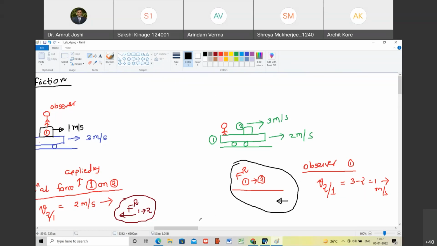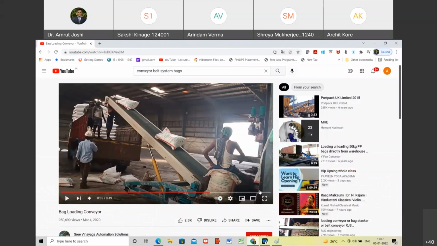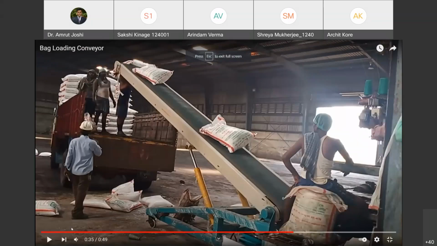Okay. Now that's what we are going to do with that example which I showed. So this screen is visible, right? Yes, sir. So now look, we are talking about this bag. Are you with me? Yes, sir. Now, but here there is a question of impending motion. So we will talk about this in the next class. No problem. That time I will tell you the direction of friction.